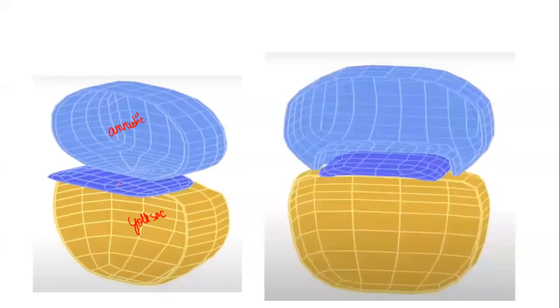Now you need to have a 3D imagination. This is a 3D picture. This is the epiblast and this is the hypoblast. This is my amniotic cavity. This is my yolk sac. And this blue colored one is the layer of cells in between them. Now, what difference can you observe in this picture? Can you appreciate a folding here? Initially it was a flat structure. Then this embryo had undergone a folding like this. Can you make out?